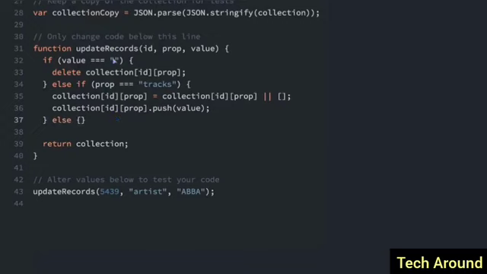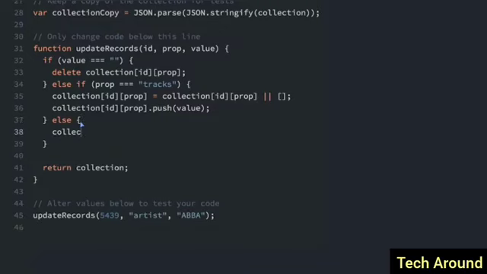So if the value isn't blank and the property isn't tracks, then we just set the property to equal the value, just like this. Collection ID prop equals value.